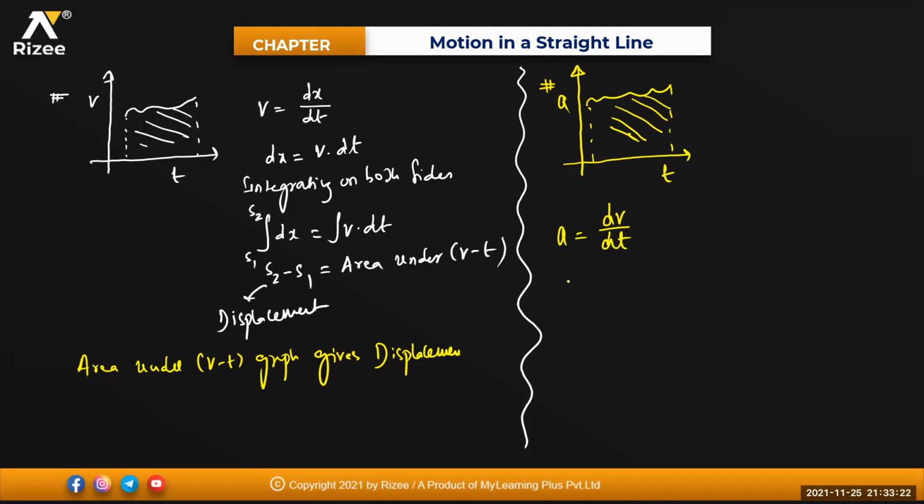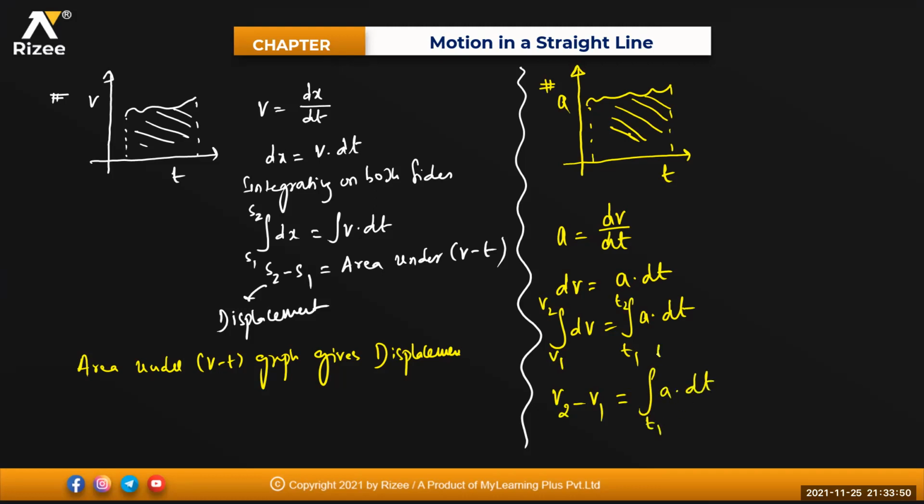So dv is equal to a into dt. Integrate on both sides: integral of dv is equal to integral of a into dt. Times are t1 to t2, velocity is v1 to v2. Integral of dv is v, upper limit minus lower limit, v2 minus v1, equal to integral of a into dt, with limits from t1 to t2.